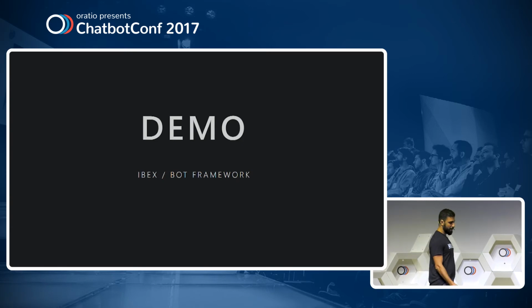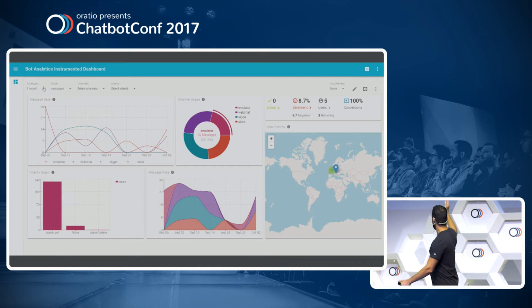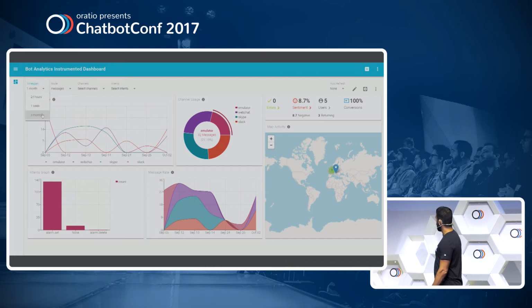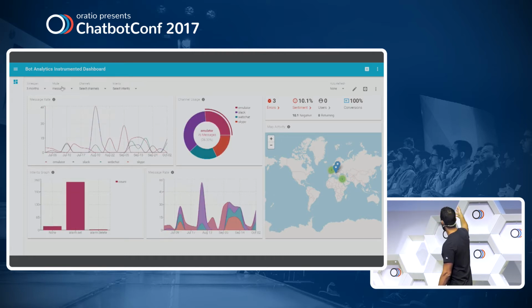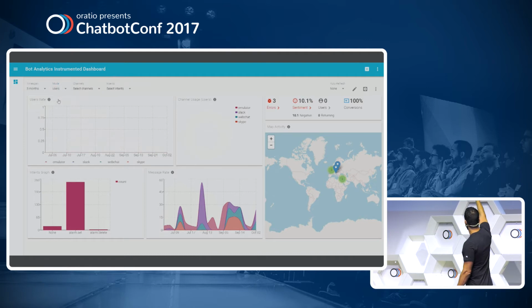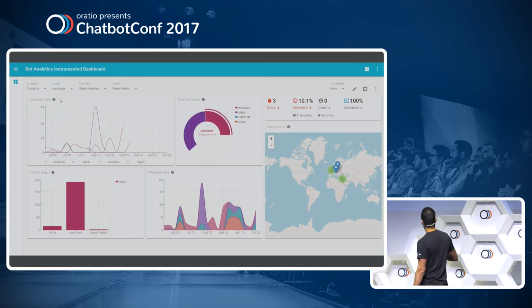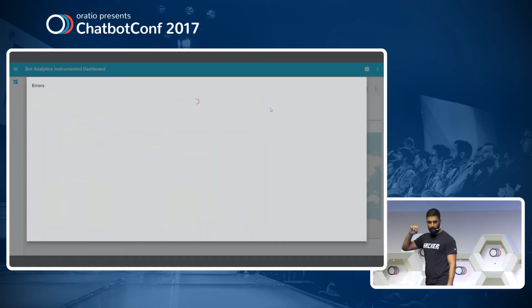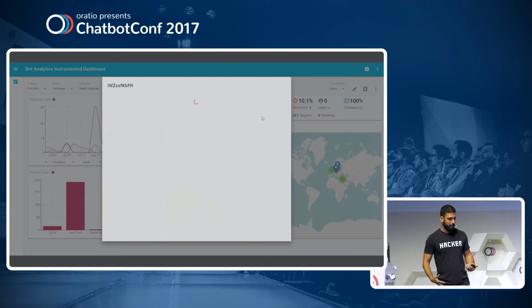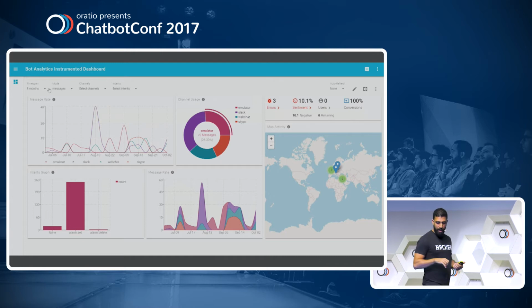All right, so let's see a demo of this project. So we got here a basic dashboard where I can see channel usage. I'm switching to a 3 months view, and then all the data is loaded for 3 months. I can see some errors, sentiments, users, intents, and so on. But the interesting thing is that all of those little information icons are things that I can press and drill down.